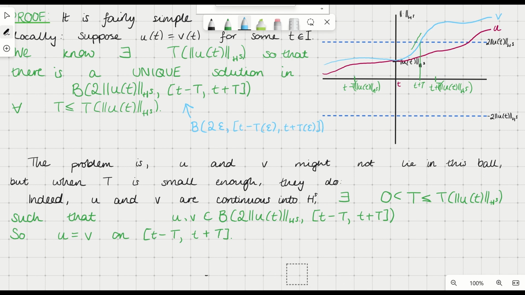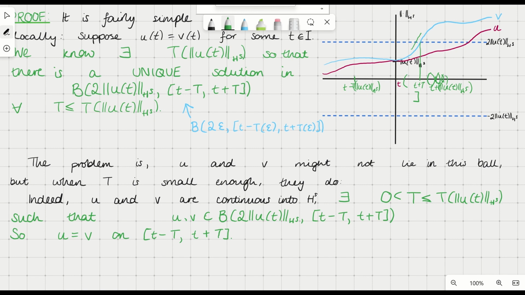So this is all well and good, but the problem is we only showed the uniqueness in some small interval around this time t. Now you could say, okay, so now we go to the endpoint of the new interval, this time t plus t, and we do the same thing because we know u and v are equal there, so we can find another interval around t plus t and show that they're equal there, and then we can go to the endpoint of that interval and do it again, and so on, until we get the whole interval. The problem is this won't work. So the reason is we have no control over how big the new interval will be.